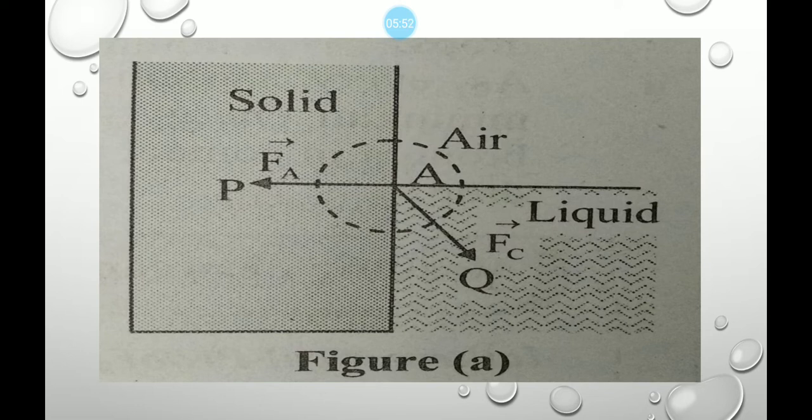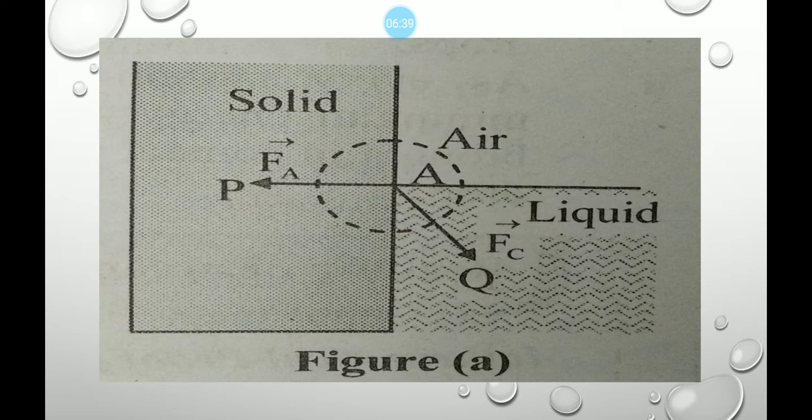Since the wall is vertical, the molecule A is acted upon by a net adhesive force exerted horizontally by the molecules of the solid, along AP, that is Fa. The net cohesive force is exerted at nearly 45 degrees to either of the surfaces by the molecules of the liquid, along AQ. That force is Fc. This can be shown in the diagram. The behavior of the molecule depends upon two forces, Fa and Fc.